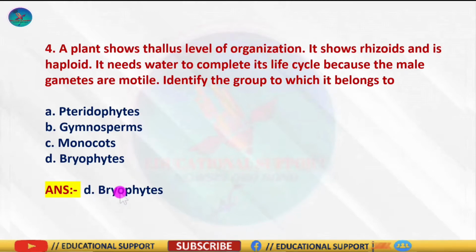Because bryophytes, you know, are a group of plants which have a gametophytic, haploid, thalloid body. The motile male gametes are produced in a special male reproductive structure called antheridia. These gametes need a thin film of water to move and reach the female reproductive organ called archegonia. Whereas pteridophytes, gymnosperms and monocots show division of labor and their body shows a higher level of organization. So the correct answer is option D, bryophytes.